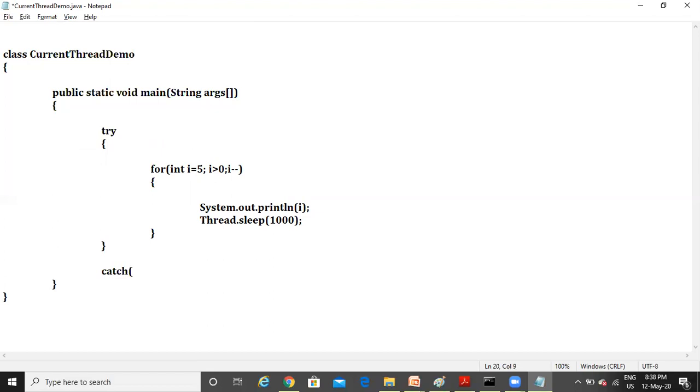Catch of what kind of exception? This sleep method may raise InterruptedException, right? So what you have to catch is the same: InterruptedException e. Close it.